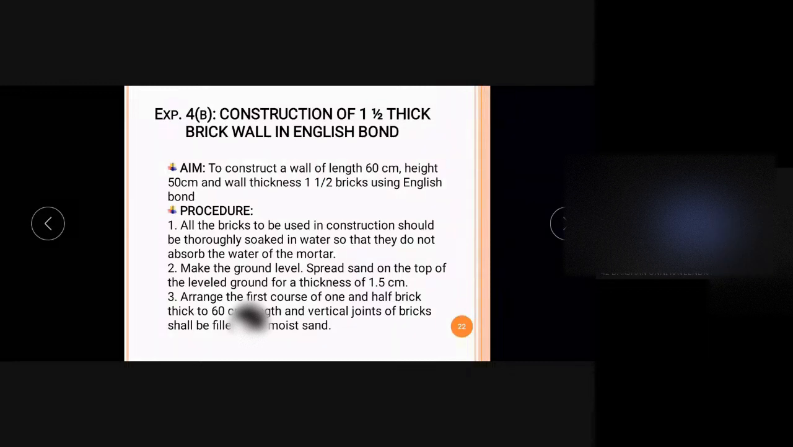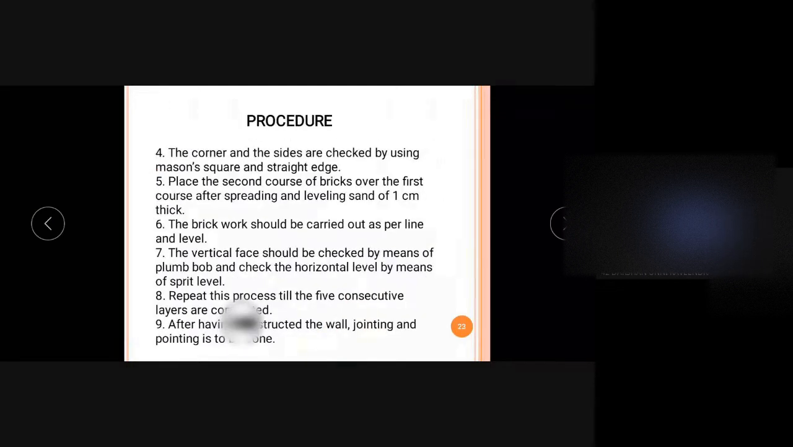If you look at the procedure, first we will soak the bricks in water, since the brick may absorb the water from the mortar. We use the mortar for binding these brick units. So first we put the bricks in water, then we make the ground level, and we spread the first layer of mortar, and then we arrange the first course. After that the corner and the sides will be checked, and the next course will be placed. So I think we can see the video of that.